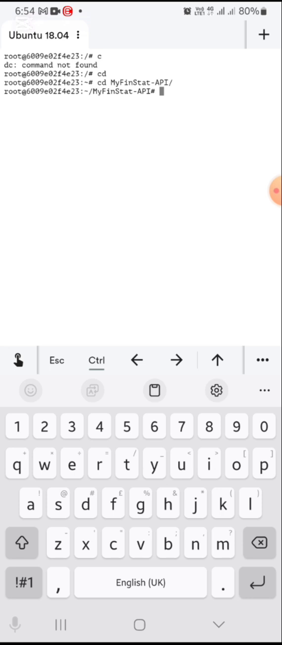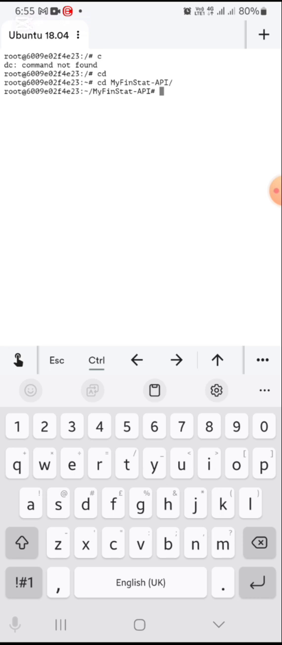So the project, it's pretty simple. I named it MyFinStart. It's just a financial manager. You manage your budgets, expenses, and all the income and all of that, then track them for better tracking, basically.